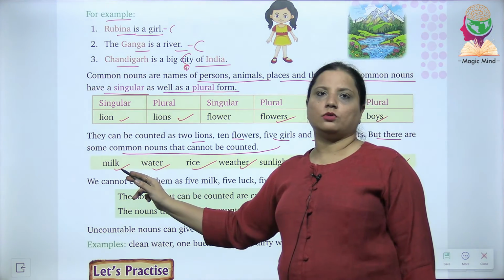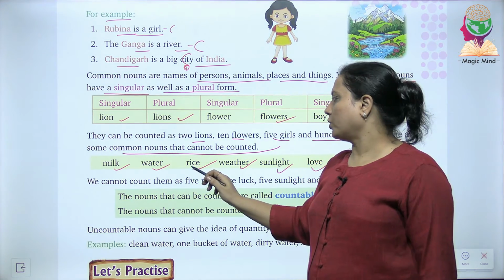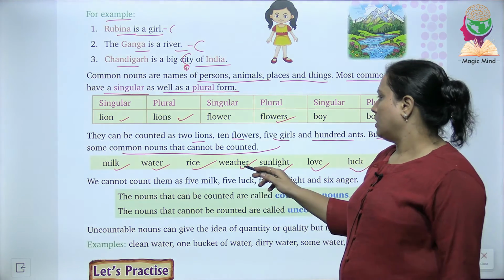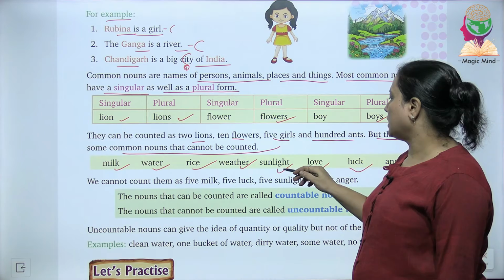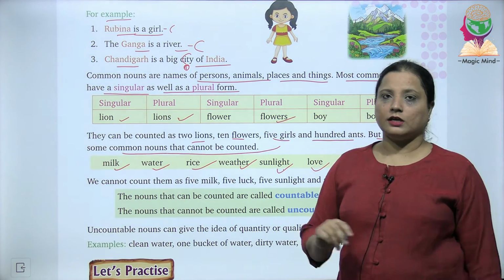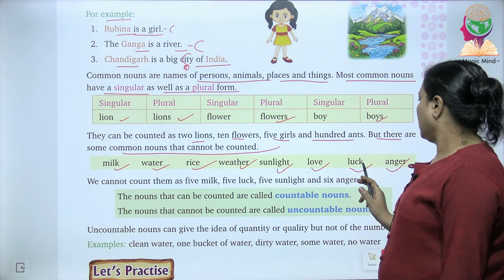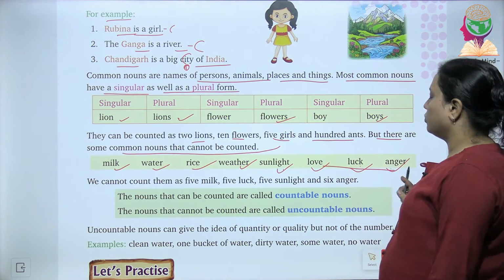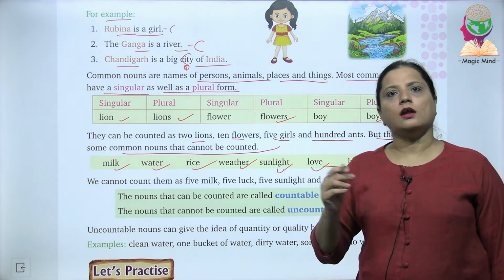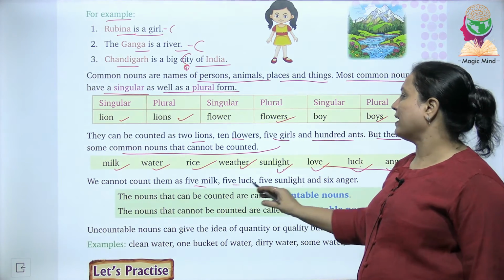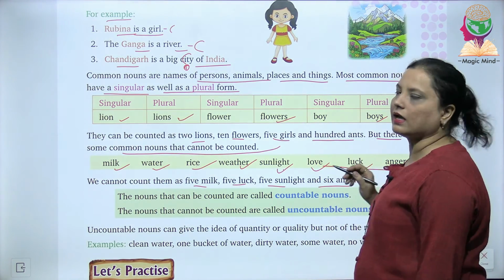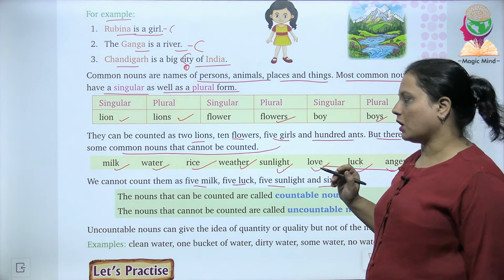You can do the measurement of the milk, same with the water, similar with the rice. Weather you can just feel, okay? You cannot measure. Sunlight, love is a feeling again, it cannot be counted. Luck, anger, they all are again the emotions or you can call it as feelings, they are uncountable. We cannot count them as 5 milk, 5 luck, 5 sunlight and 6 anger. No, we cannot count them.